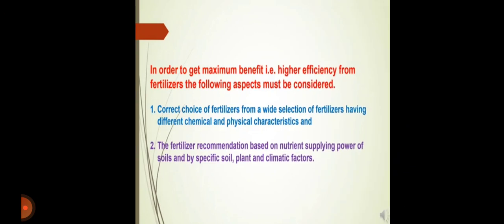In order to get maximum benefits, that is higher efficiency from fertilizers, the following aspects must be considered. First, the correct choice of fertilizers from a wide selection having different chemical and physical characteristics. And second, the fertilizer recommendation based on the nutrient supplying power of the soil and on specific soil, plant and climatic factors.